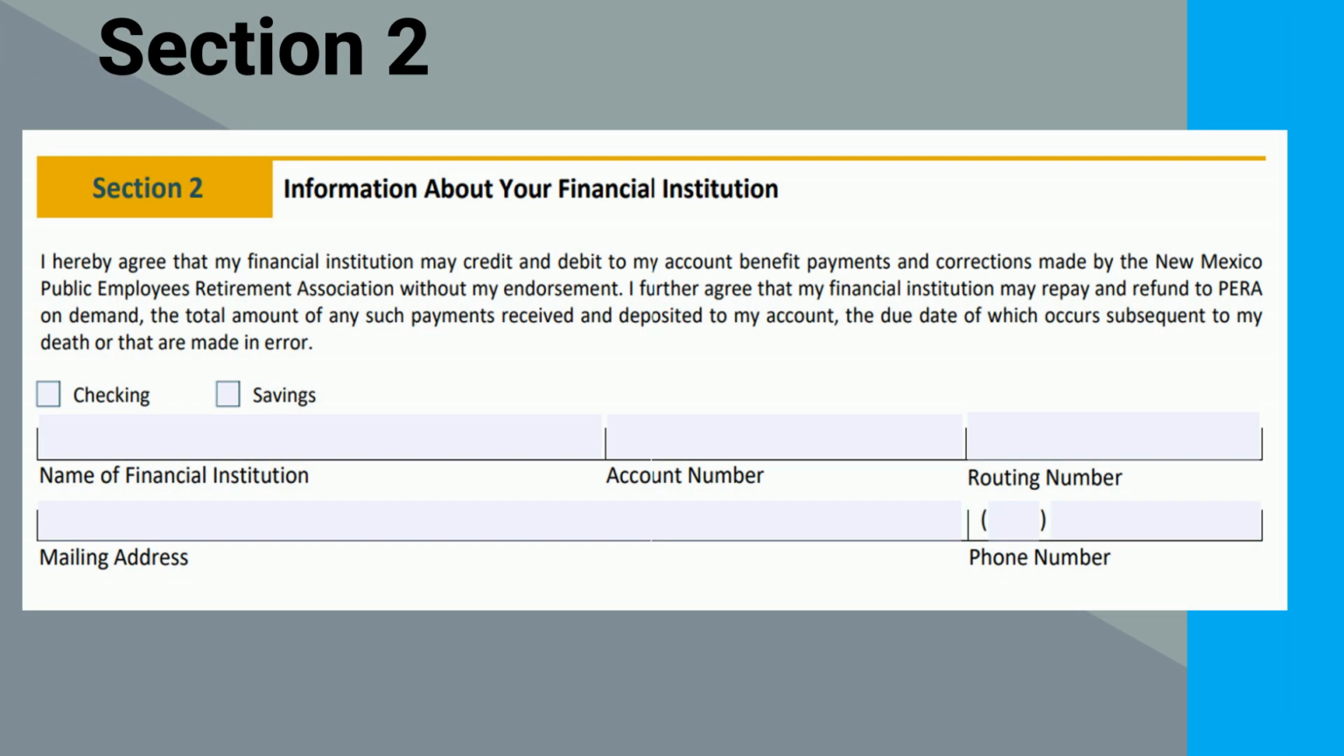In Section 2, please provide PERA with your financial institution information. You will need to enclose a voided check or direct deposit form provided by your financial institution along with this form. Please also remember to check whether this account is a checking or savings account.